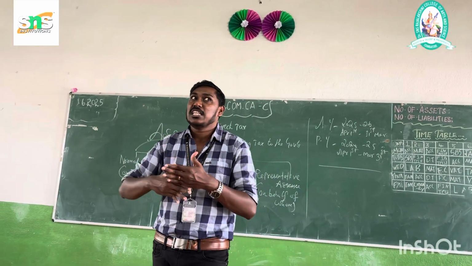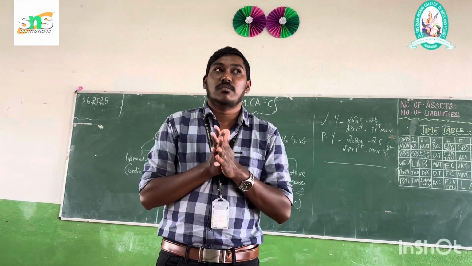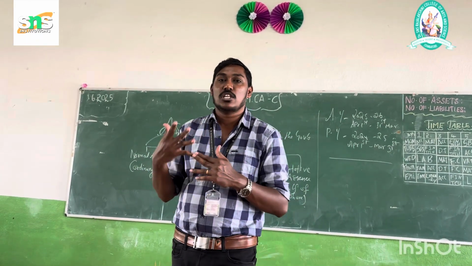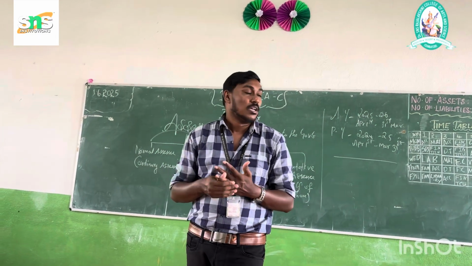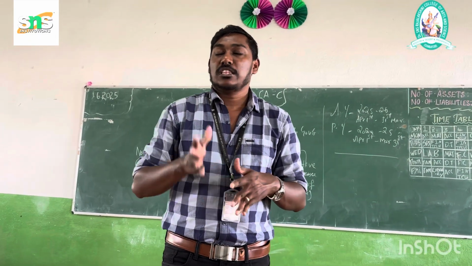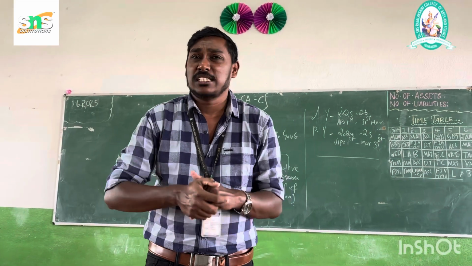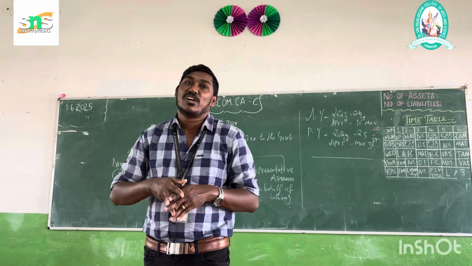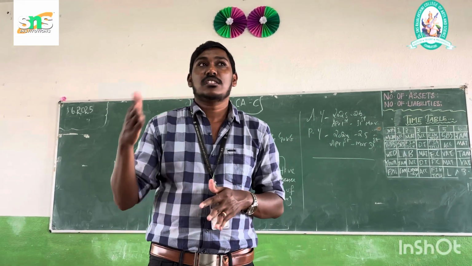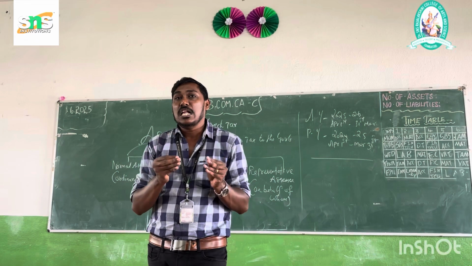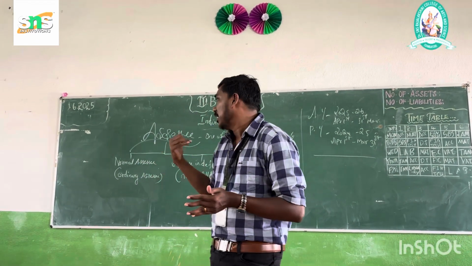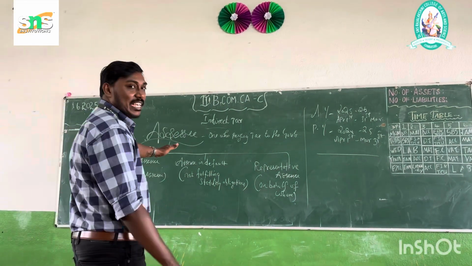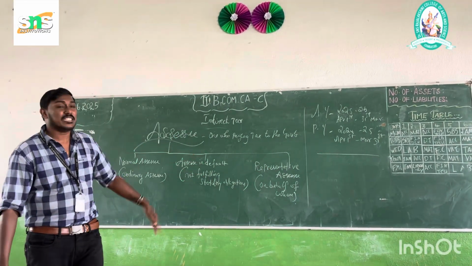So here the assessee is not just an ordinary person. Under that we have subdivisions. In assessee, we all know that one is the individual, who becomes an assessee. Then HUF, Hindu undivided family, is also called an assessee. Then partnership, an artificial juridical person and body of individuals also come under assessee. The assessee is classified into three types: one is normal assessee, second is assessee in default, and third is representative assessee.